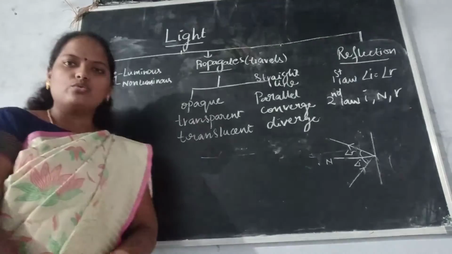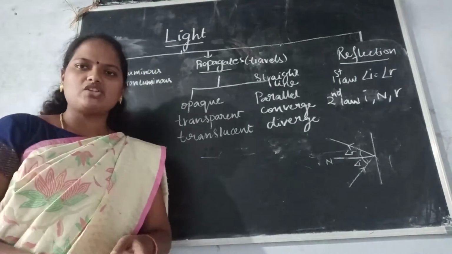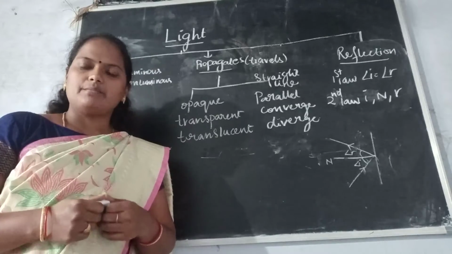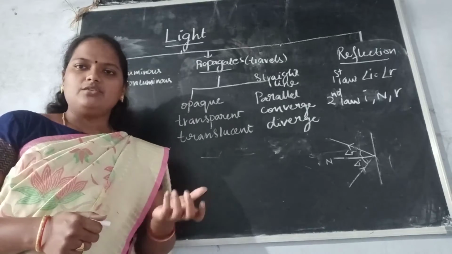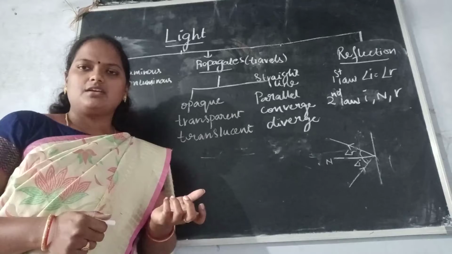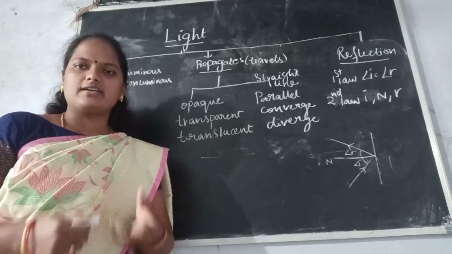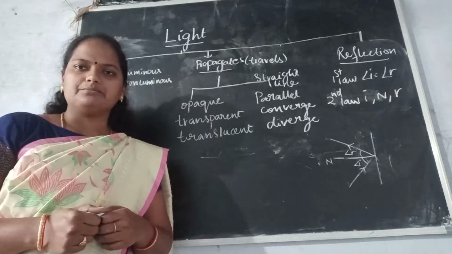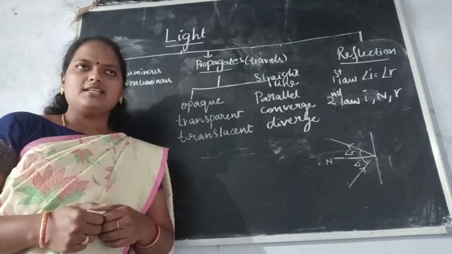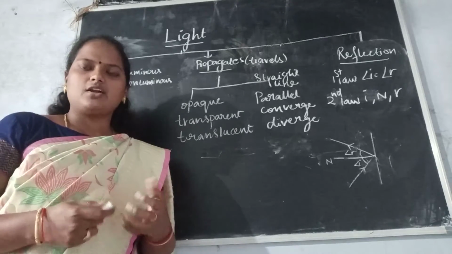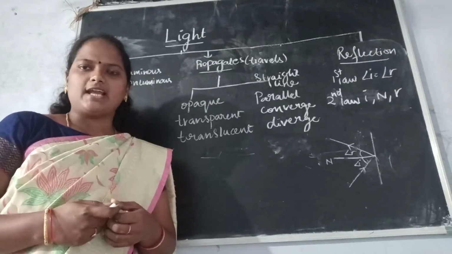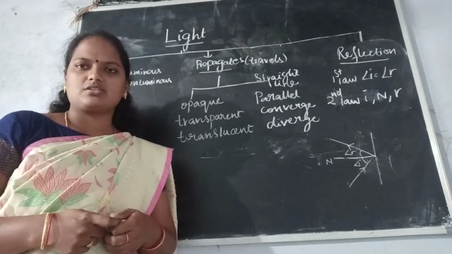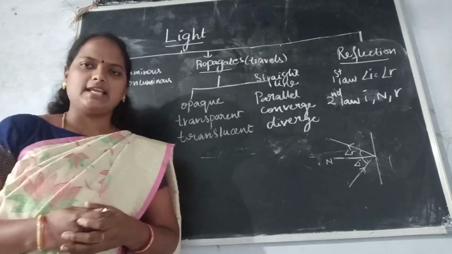Then how does this light travel? First question is, does light travel? Yes, light travels, because the sun which is at a distance, the rays of the sun are reaching us only because the light is traveling. But this traveling of light, if we put an object in front of the light, it behaves differently when the objects are changed. Okay, let me give an example.